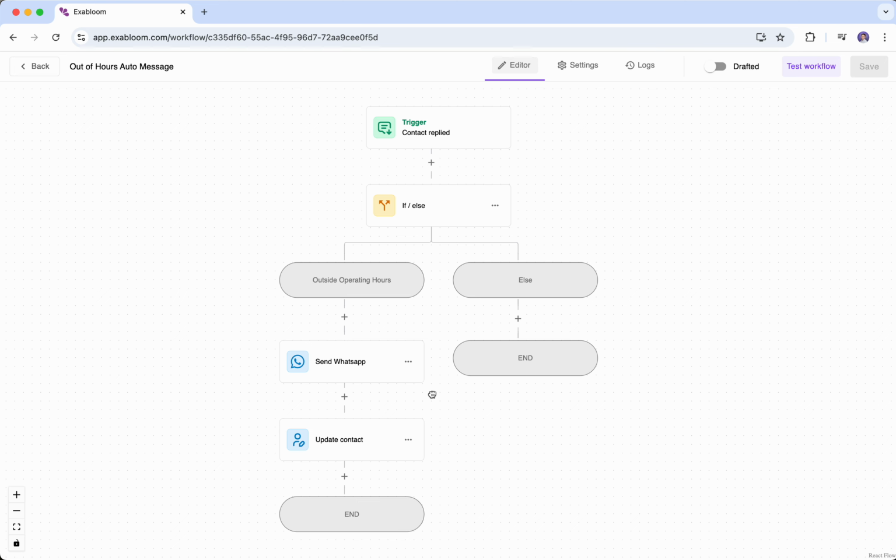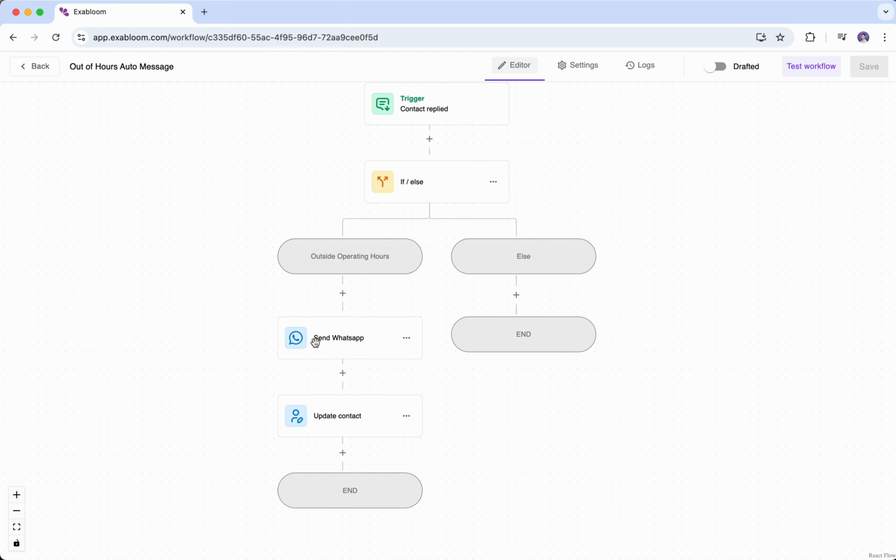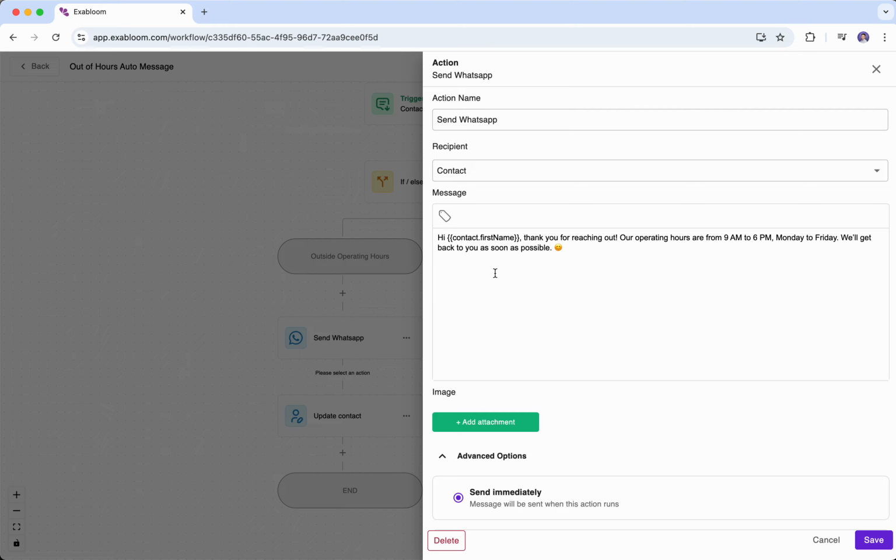So what happens here is the system will automatically send out this WhatsApp message telling the contact that they have reached out to us outside of the operating hours, and the operating hours is from 9 a.m. to 6 p.m. from Monday to Friday. Okay, so this is the message that the contact will receive.